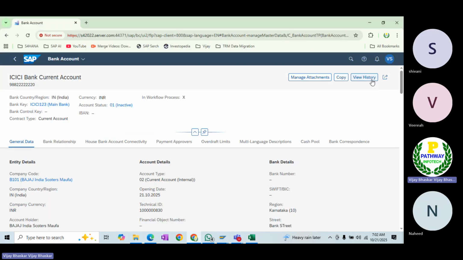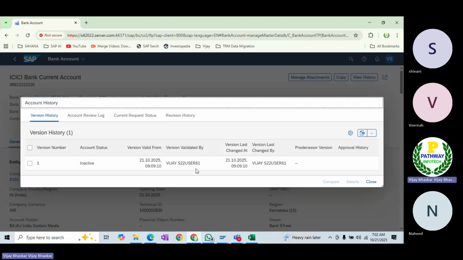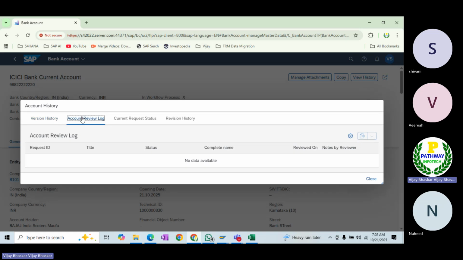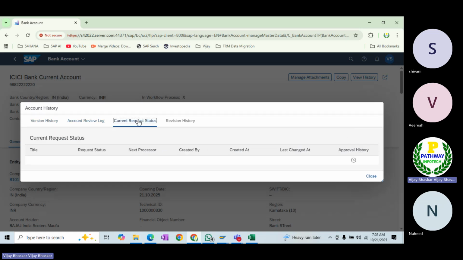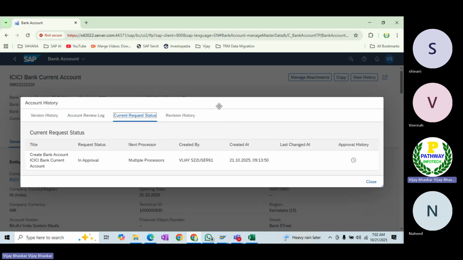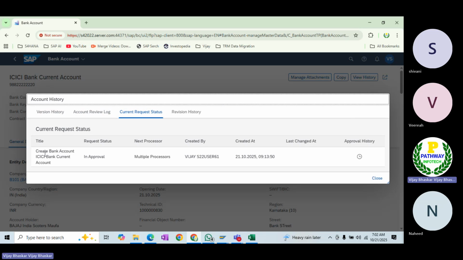Let's have a look at view history. Who has created the bank account here? In the version history, you can see the version validated. Who was the person who created this bank account? The status is inactive. The account review log has nothing. Current request status: you can see who is going to approve it. It is in approval state, and multiple users can approve it.